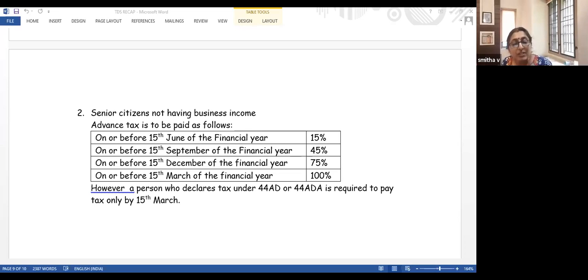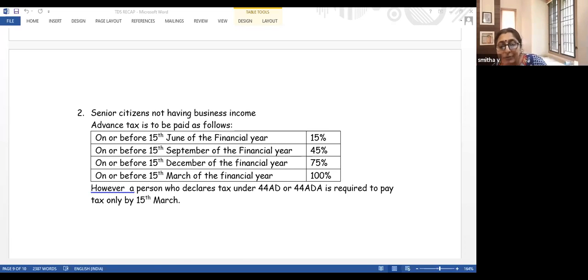If 5,50,000 is what you estimate as your tax liability, pay the entire amount of 5,50,000 only on 15th March 2021. You need not pay it in June, September, or December. Pay it only in March. But of course, 44AE persons have to pay it in four installments.